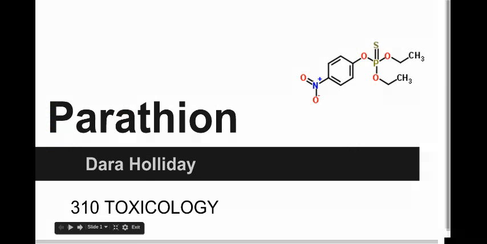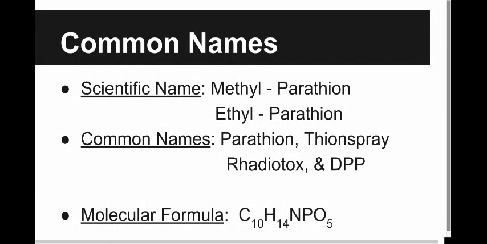Okay. Hey class, so for my term project, I decided to do an organophosphorus pesticide class, parathion. Its scientific name can vary depending on how it is made: methanol for methyl parathion and ethanol for ethyl parathion. Common names include thion spray, radiotox, and DPP. The molecular formula is displayed below. It shows you all the components that are incorporated with this molecule.